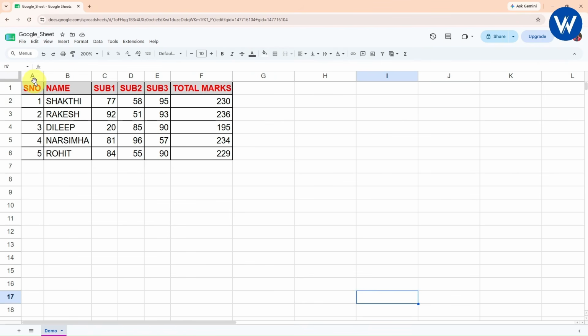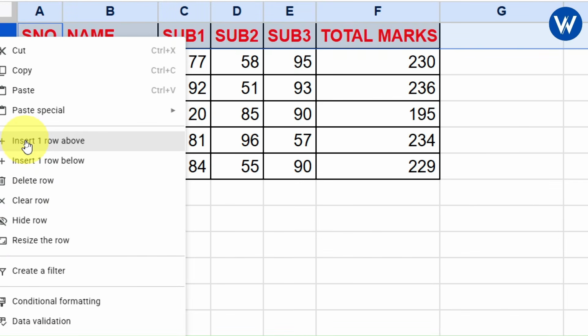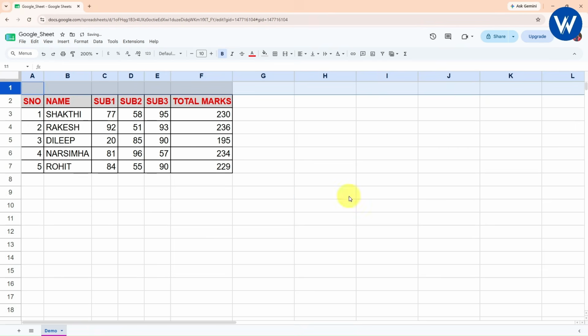Now let's suppose I want to give the title as student detail for this table. So first I need to add one new row, right? I will simply click on insert one row above. So what will happen? A new row will be inserted. Now here I will give the title as student detail. So guys, look here, I have given the title.